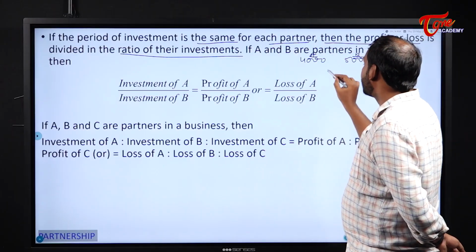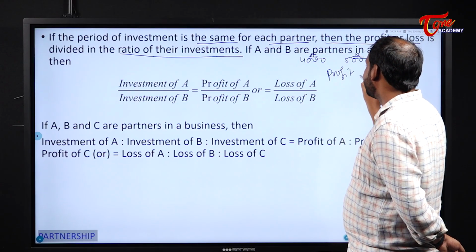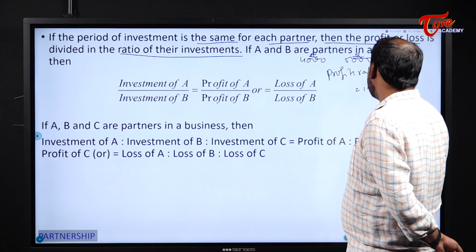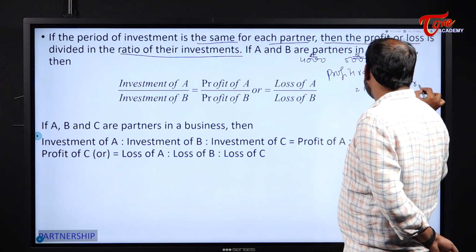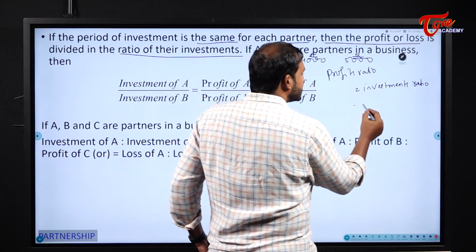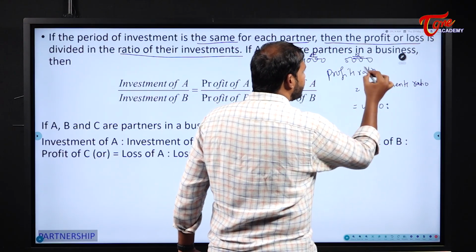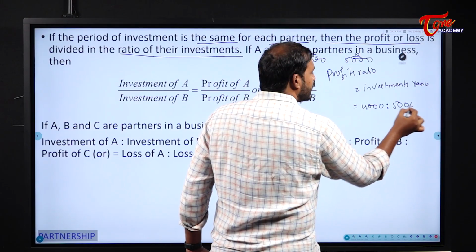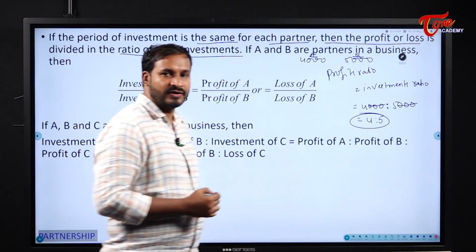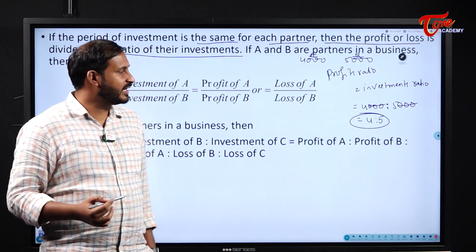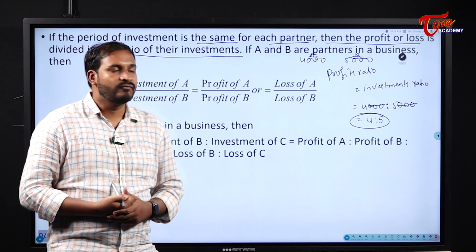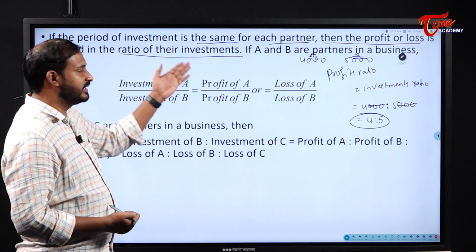That means profit ratio is equal to investment ratio. What is the investment of A here? 4,000. What is the investment of B here? 5,000. So the ratio between them will become 4:5. That means the profit should also be divided in the ratio 4:5. The same thing we have written in words.